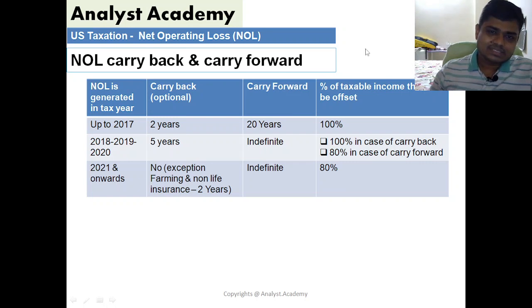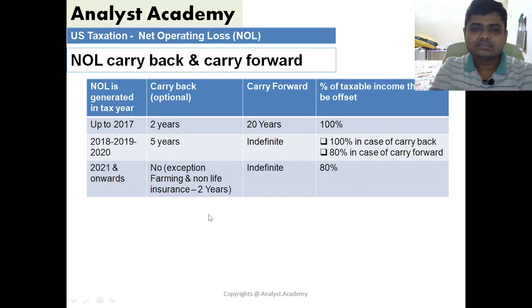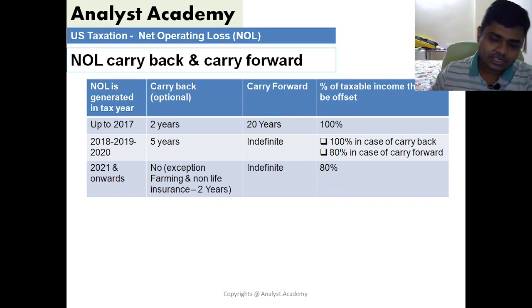So this table is the most important table in this concept. It summarizes the entire concept in a very summarized one-pager manner.